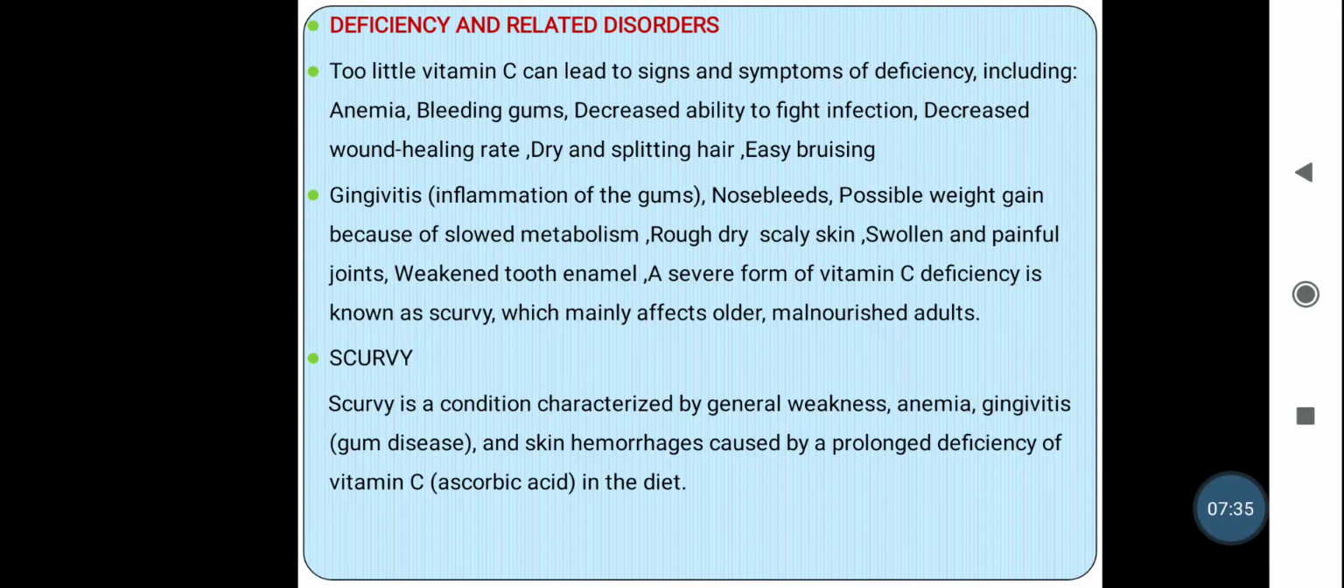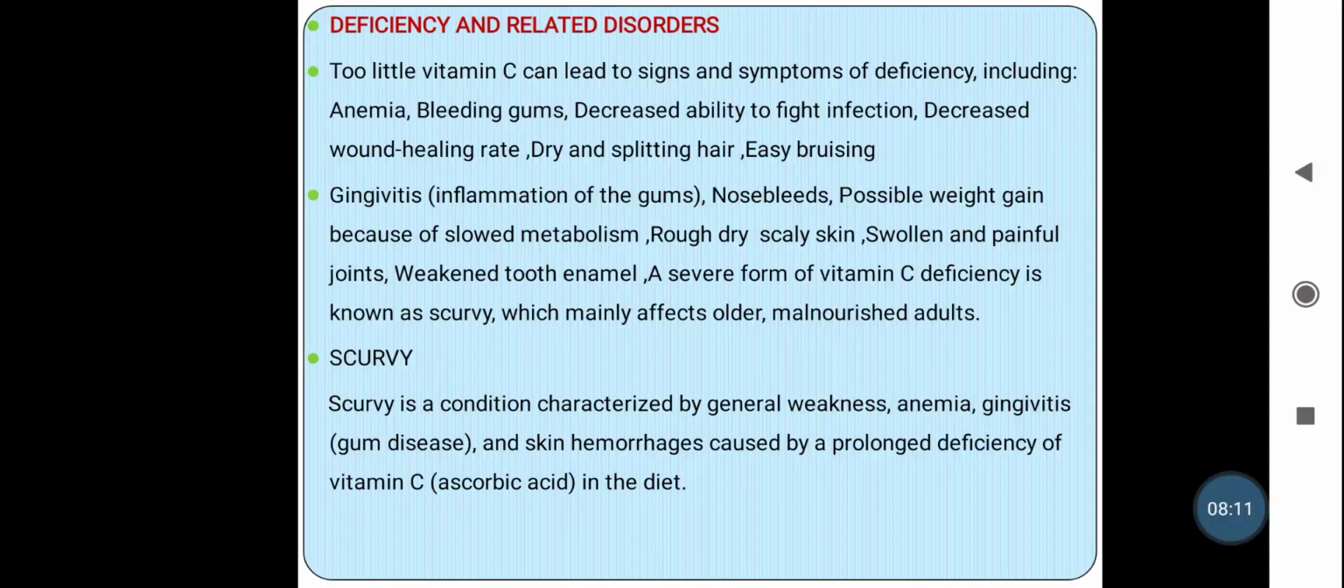There are frequent hemorrhages, and the patient becomes anemic due to blood loss. Again, there is an increased susceptibility to infections. In severe cases of scurvy, previous wounds may break down and become open wounds again. Prolonged deficiency of vitamin C may ultimately lead to death also. So these are the deficiency diseases of vitamin C.